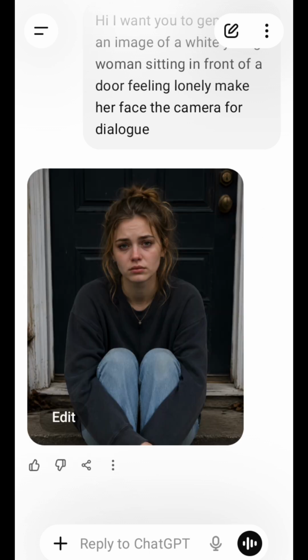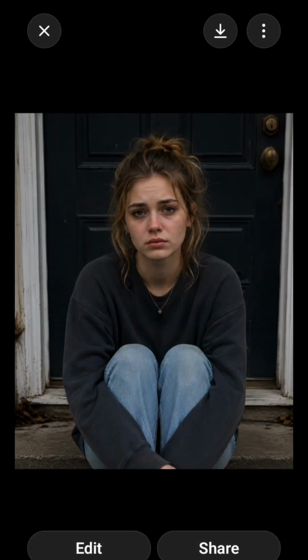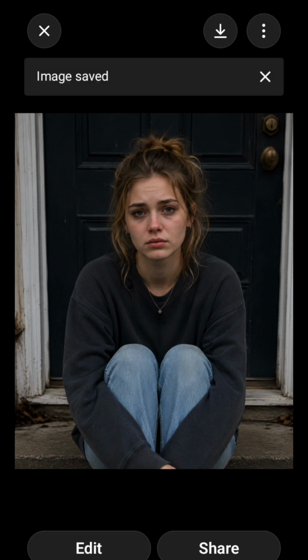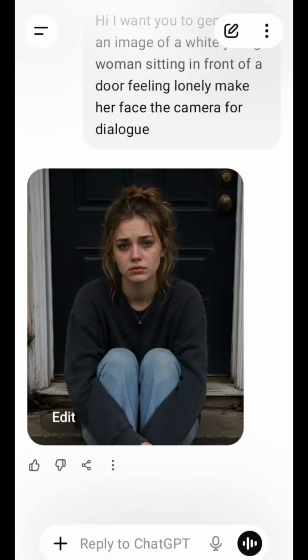Okay guys, so this is the image they have generated. If you want it to be a black woman, you must tell them. If you don't tell them, you might want a white woman, and they will generate a black woman for you, so you must tell them. The next thing we'll do is to tap open the image like this, and you save it here. The arrow that was pointing down, image saved. You see that on the screen. Now let's go back. It has saved it.